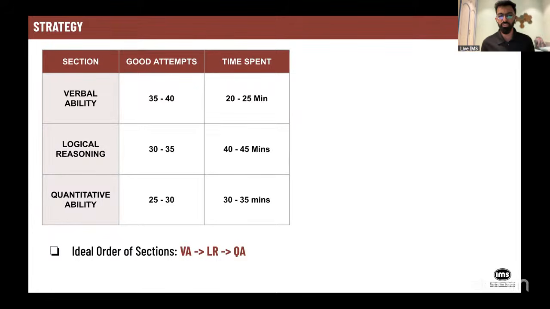Ideal order of sections. Again, there are multiple permutation combinations. If you are very good with quants, you can start with quants, followed by LR, followed by verbal. Somebody who is exceptionally good with logical reasoning can start with logical reasoning, followed by verbal, followed by quants. But the ideal order which we recommend is that you start with verbal, get done with this entire section. It is extremely easy in 20 to 25 minutes.